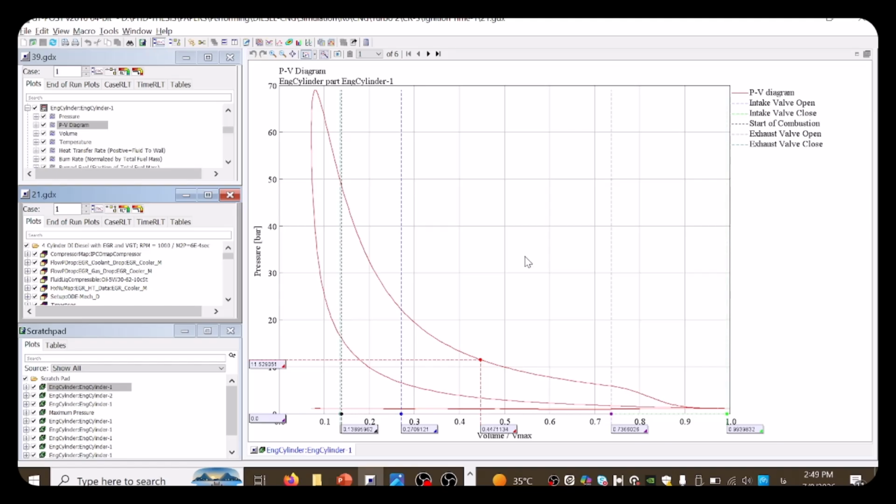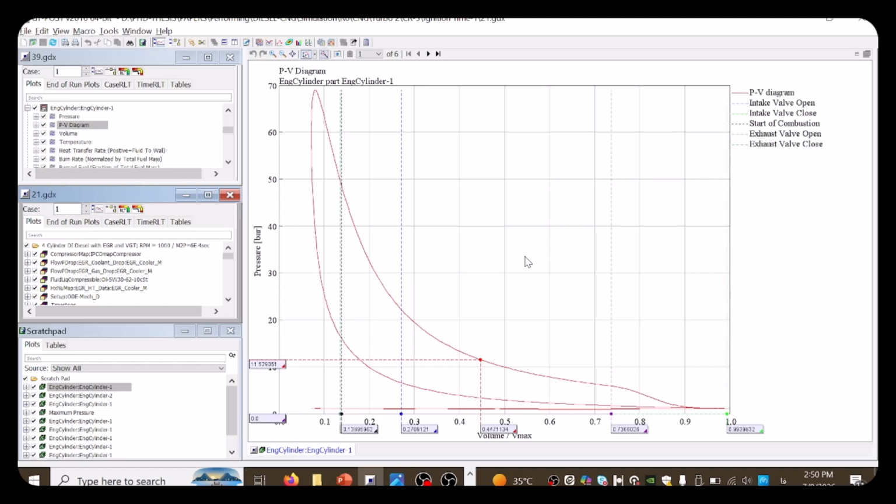So, look at the GT-POWER results. That's how the starting point of the compression stroke is pushed upwards, because the intake manifold is pressurized. We trap more mass in the cylinder. This extends the entire PV loop, since the area inside this loop represents the work output. The larger loop directly translates to higher torque and power.